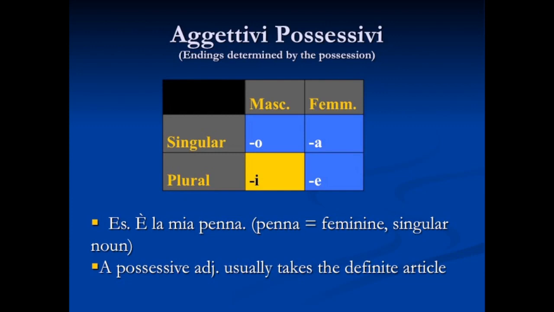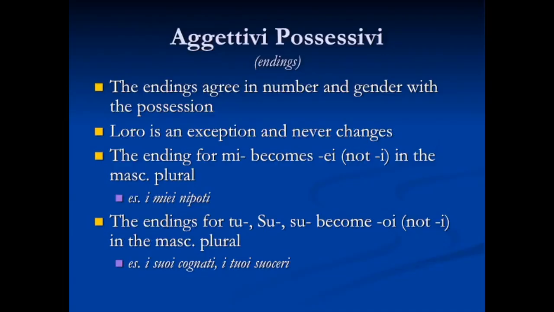Also, to point out about the possessive adjectives, they almost always take the definite articles. We will cover some exceptions for this, but in general, when you're talking about possessing something, use that definite article unless it is one of the exceptions. Okay, the endings agree in number and gender with the possession. So if it's a masculine thing that I possess, it's an o. If it's a feminine thing I possess, it ends in an a. If it's two masculine things, it ends in an i, and two feminine things, it will end in an e.